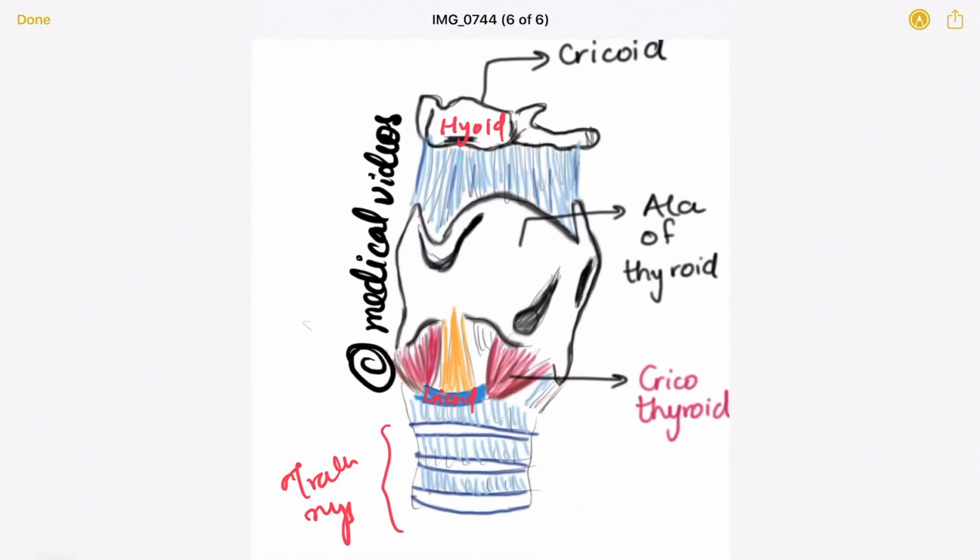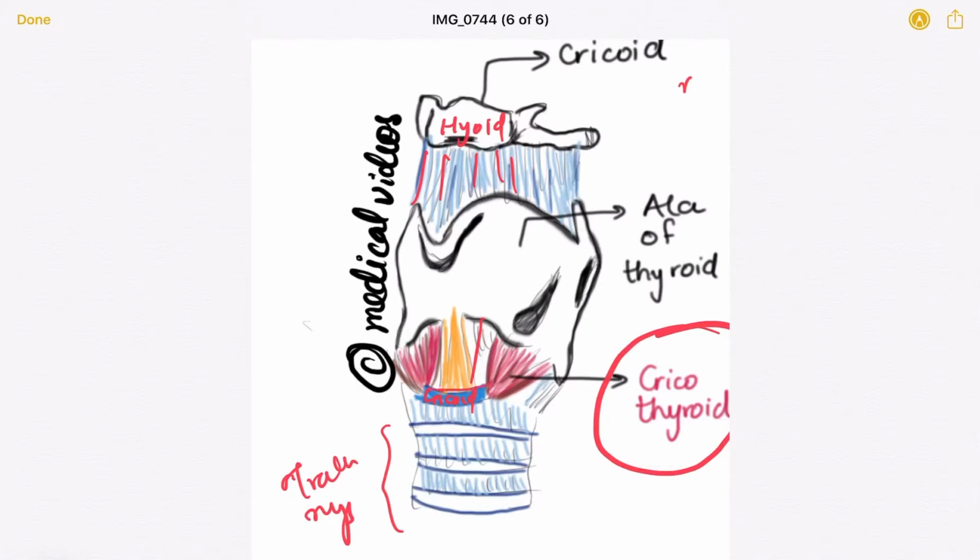Now I want to tell you two membranes, which is very simple. The membrane which connects the thyroid and hyoid is the thyrohyoid membrane, and the membrane which connects the thyroid and cricoid is the cricothyroid membrane. Also, in this image there is one muscle that I've shown, the cricothyroid muscle.